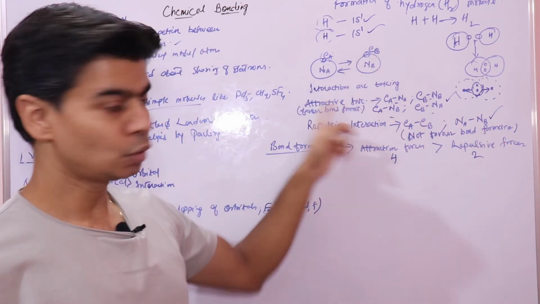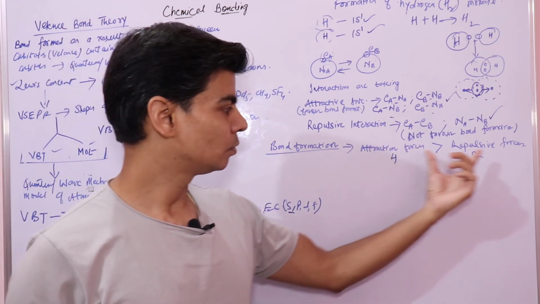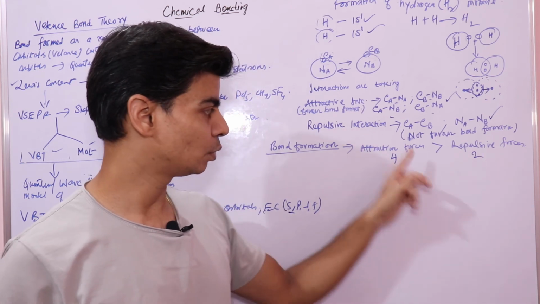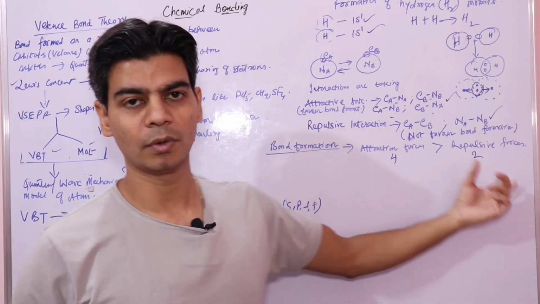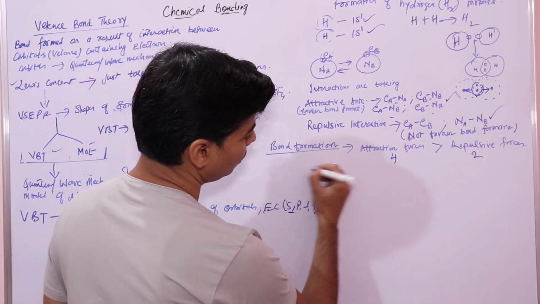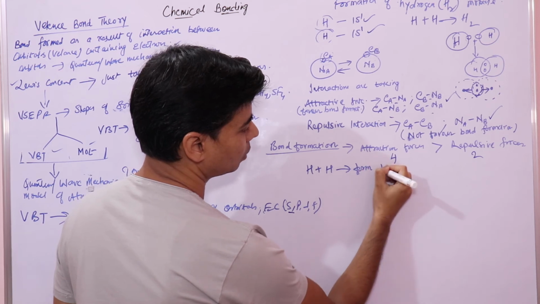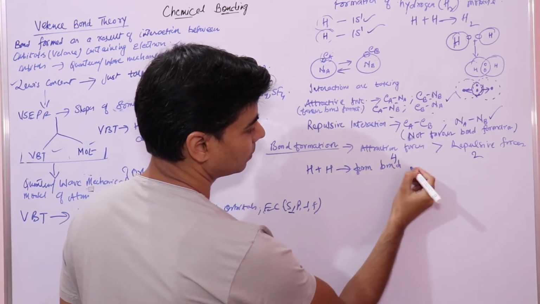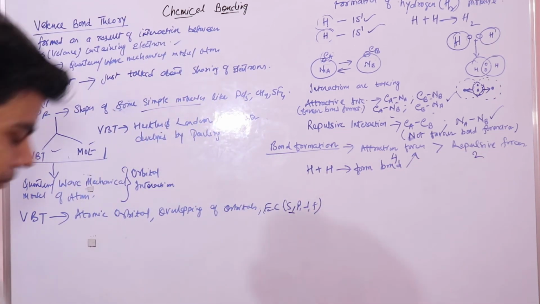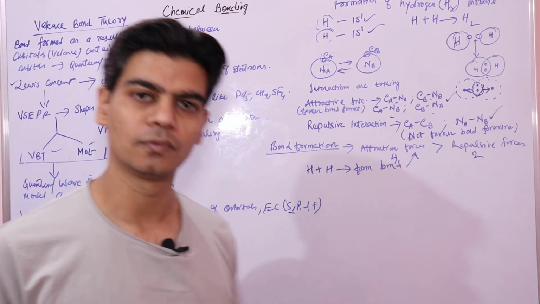So when two hydrogen atoms approach one another, attractive interactions overpower repulsive interactions. Since attractive interaction overpowers repulsive interaction, a bond formation takes place between hydrogen atoms. So two hydrogen atoms will form a bond due to attractive interaction being greater than repulsive interaction. Now let's understand how attractive interaction will result in bond formation.